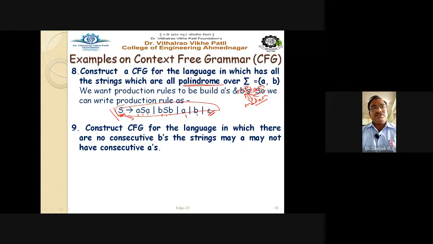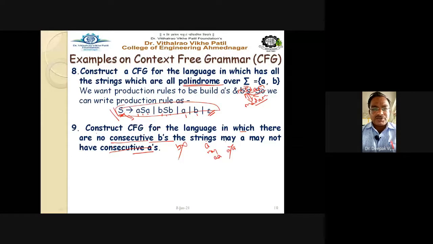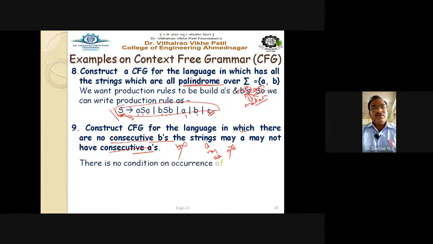Next example is to construct the CFG for the language in which there are no consecutive B's. The strings may or may not have consecutive A. So no consecutive B, and may or may not have consecutive A means what? B's are not consecutive definitely, but A may be consecutive, means you may or may not have two A's within that particular string. There is no condition on occurrences of A, but consecutive B's are not allowed here.